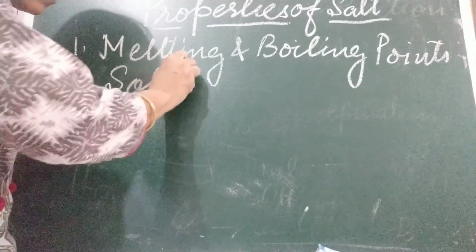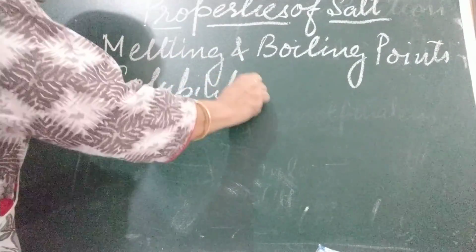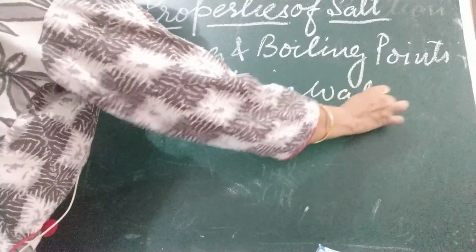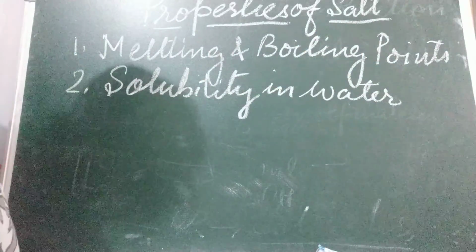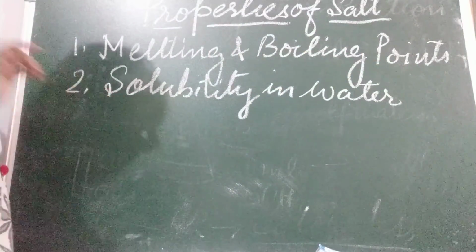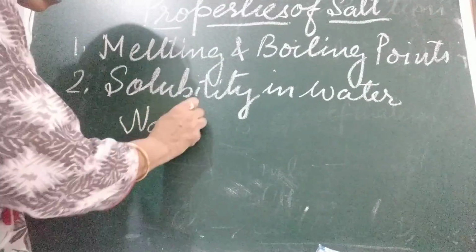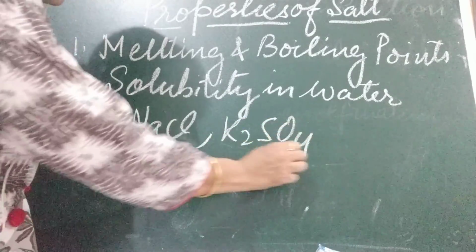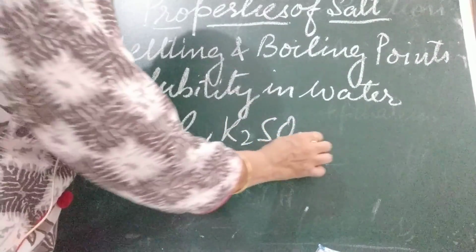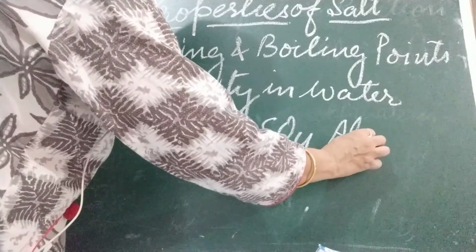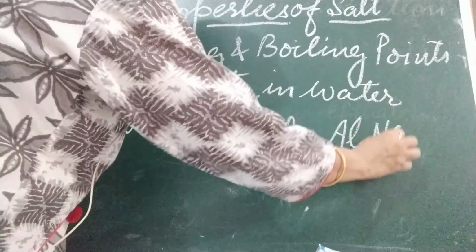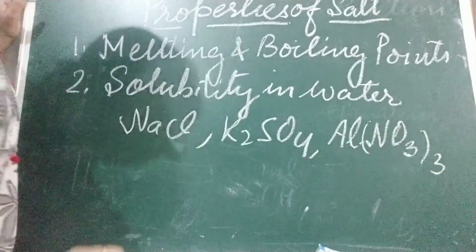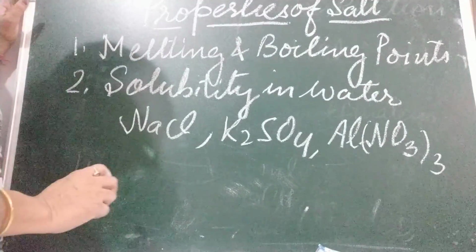Second characteristic is what? Solubility in water. They are soluble in water. Salts are generally soluble in water. For example, sodium chloride, potassium sulfate, K2SO4, this is potassium sulfate, aluminum nitrate, Al, aluminum nitrate.